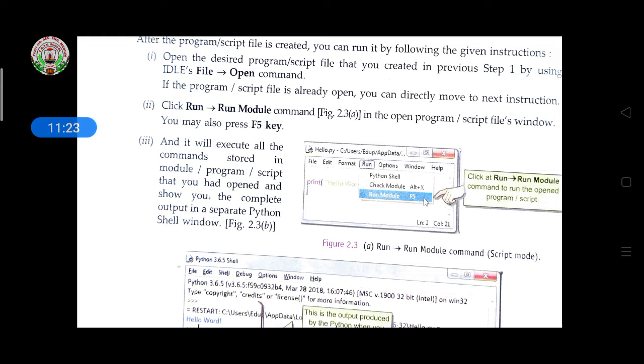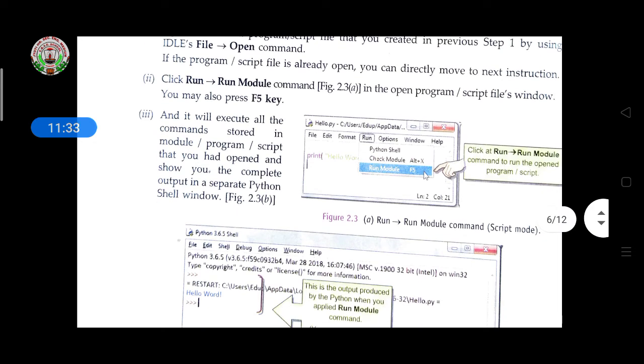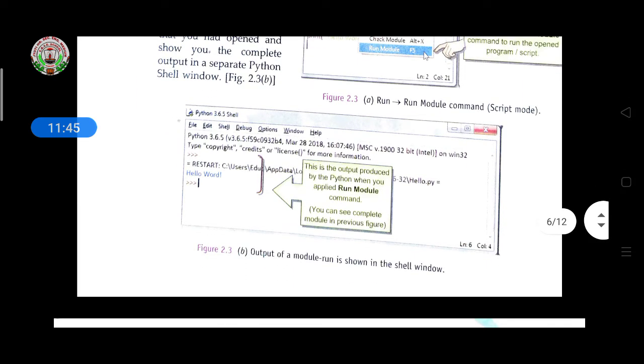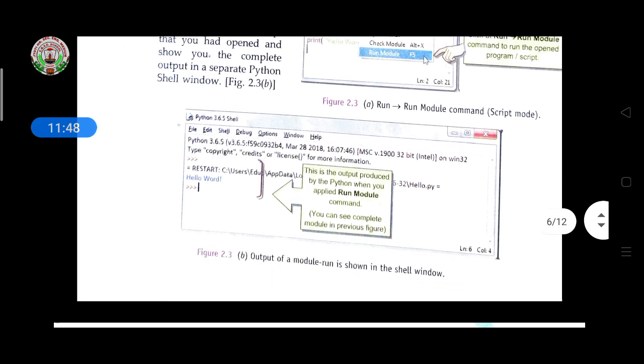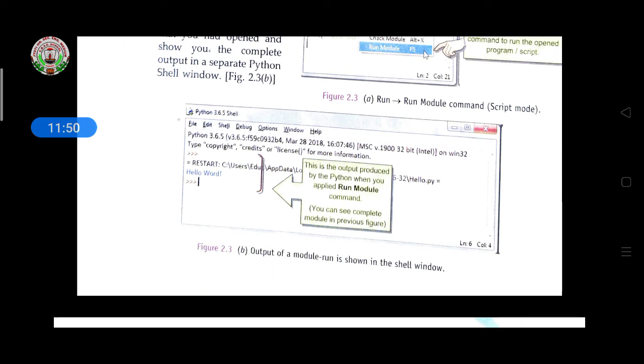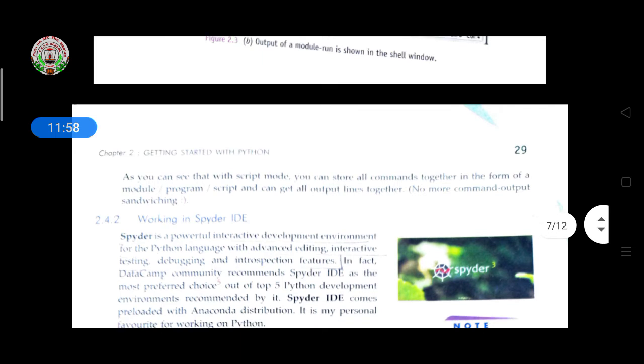You can click Run Module, or press the F5 key. The F5 function key is given there, and in the Run menu also F5 is given. You click from here, or press F5, and it will execute all the commands stored in the module, program, or script that you have opened and show you the complete output in a separate Python shell window. So according to the instructions, when you click on the run command, the output will be shown in the window.